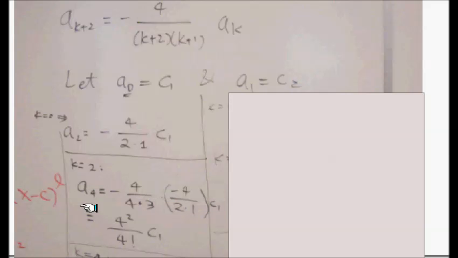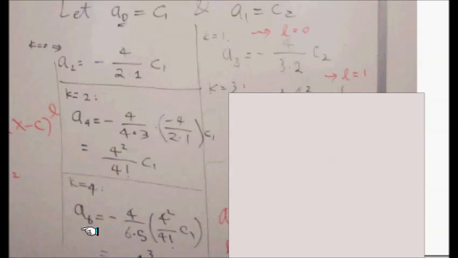So again, like I said, A4 is completely determined by the C1. So here's how A6 goes. A6, if you use that recursive relation, K has to be 4. And this time I want you to go back to the formula and do this one yourself. What's in front of that A4 is this one. So we pick up 6 and 5, and this is a slot for A4, which we found in this one. So I replace it here.